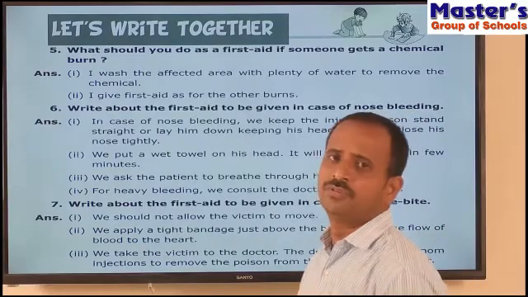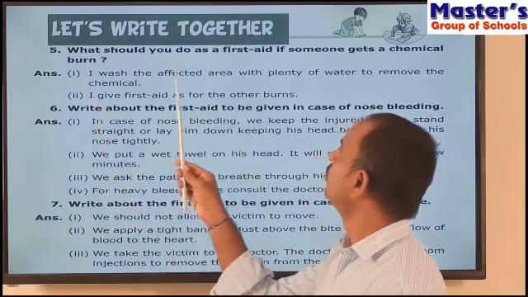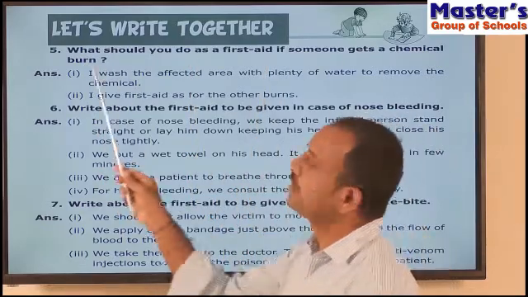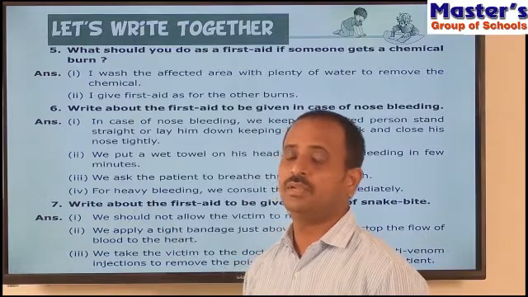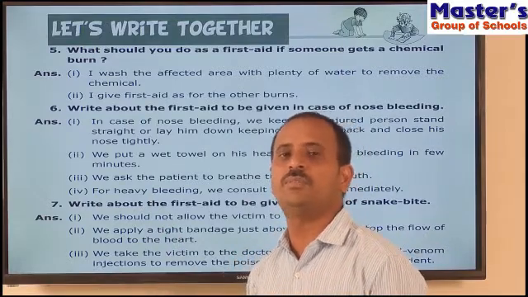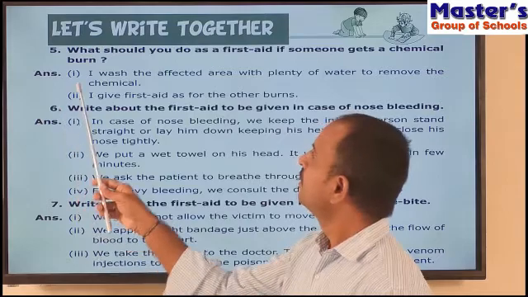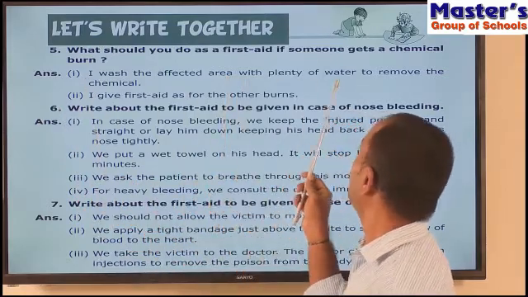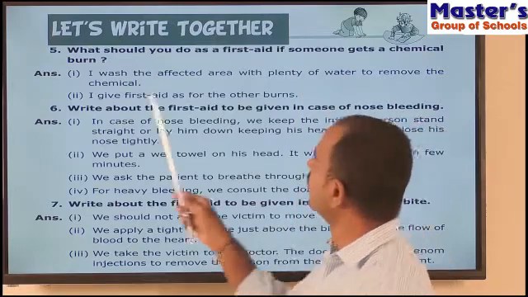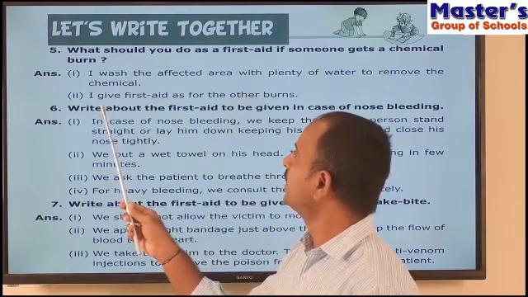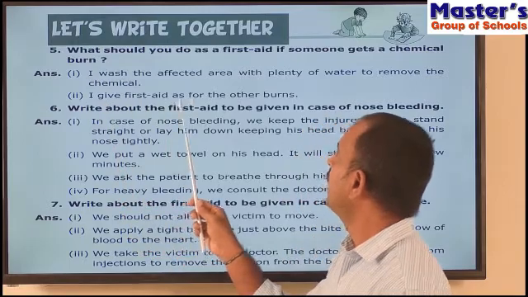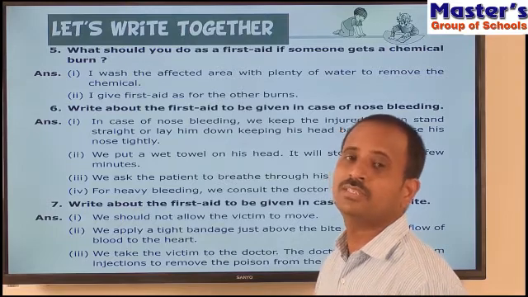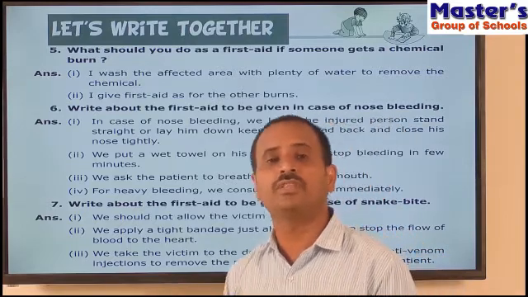So children, read the fifth question. What should you do as a first aid if someone gets a chemical burn? So there are a lot of types of burns there. So read the answer. I wash the affected area with plenty of water to remove the chemical. And second one is, I give first aid as for the other burns. So children, we have discussed what first aid has to be given for chemical burns.